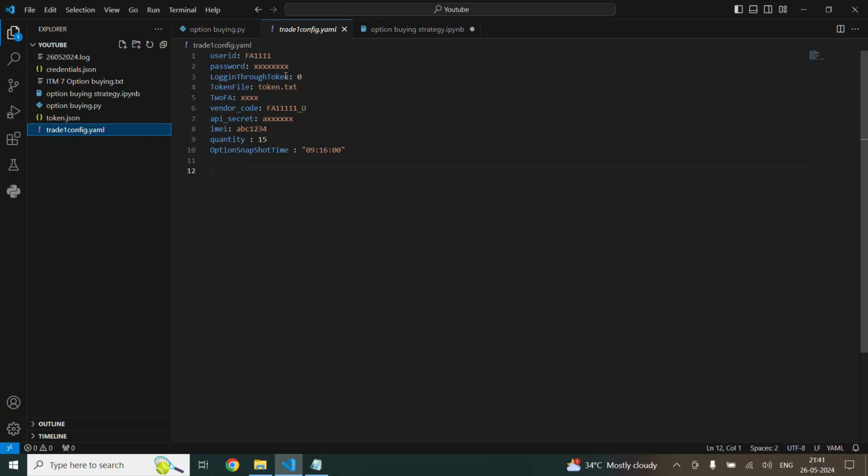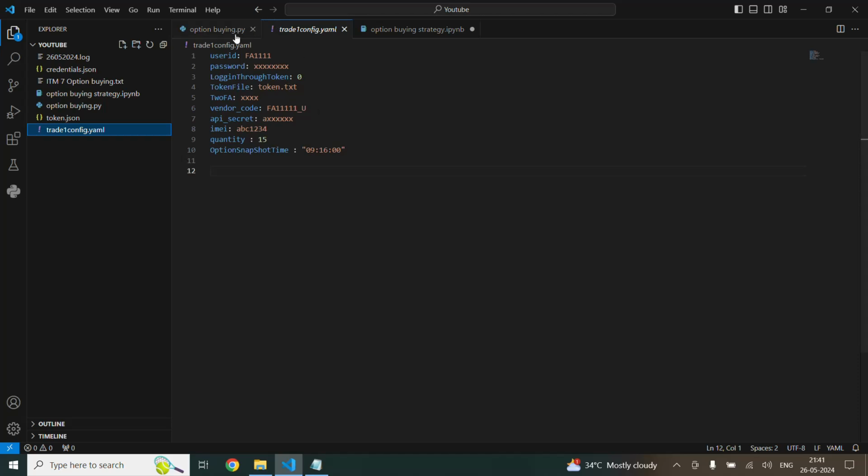What this implies is, if you have multiple strategies running through algo trading, you can run the code with the tokens you have already developed. I'm gonna run only one strategy, so I have mentioned this as 0 so that I can create a new token, and then you can save the token as a token file.